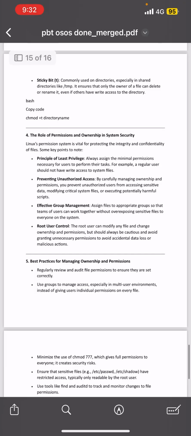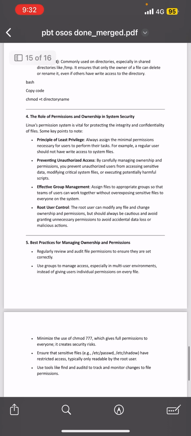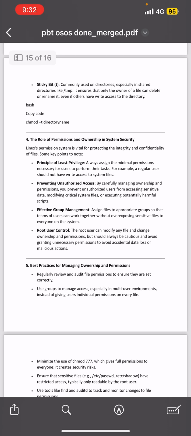Okay, so the fourth answer for question 4 is the role of permissions and ownership in system security. Okay, so the Linux permission system is vital for protecting the integrity and confidentiality of files. Some key points to note: there are 4 of them. So the first one is the principle of least privilege, because we always assign the minimum permissions necessary for users to perform their tasks. For example, a regular user should not have write access to system files.